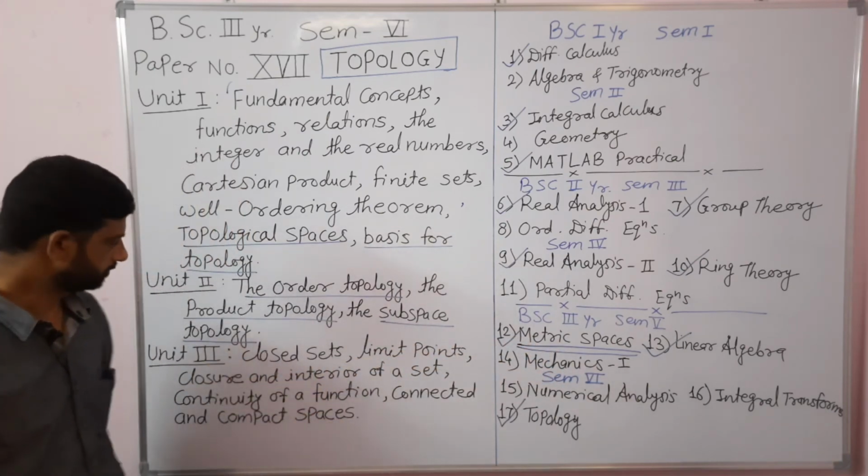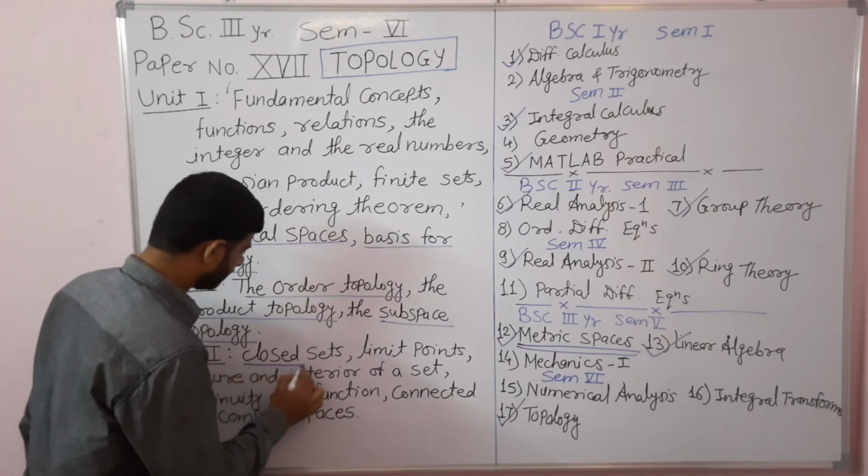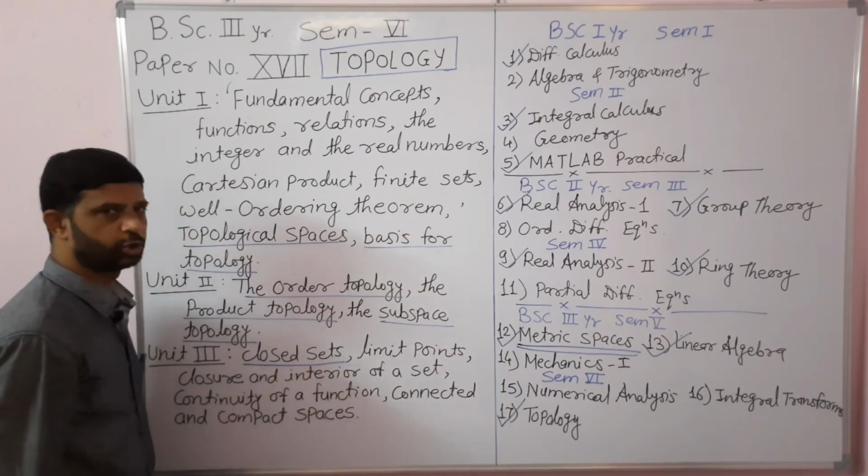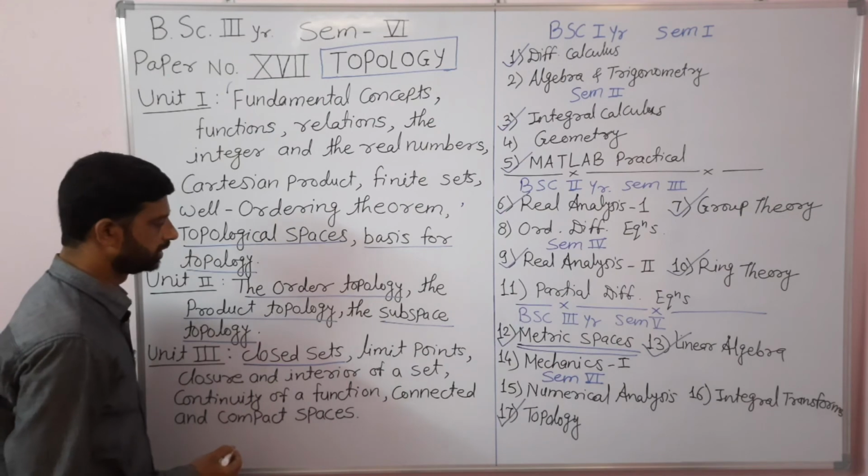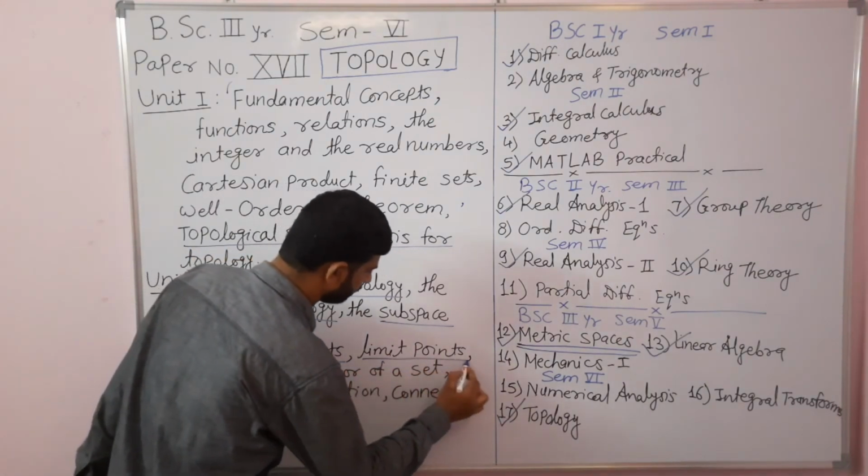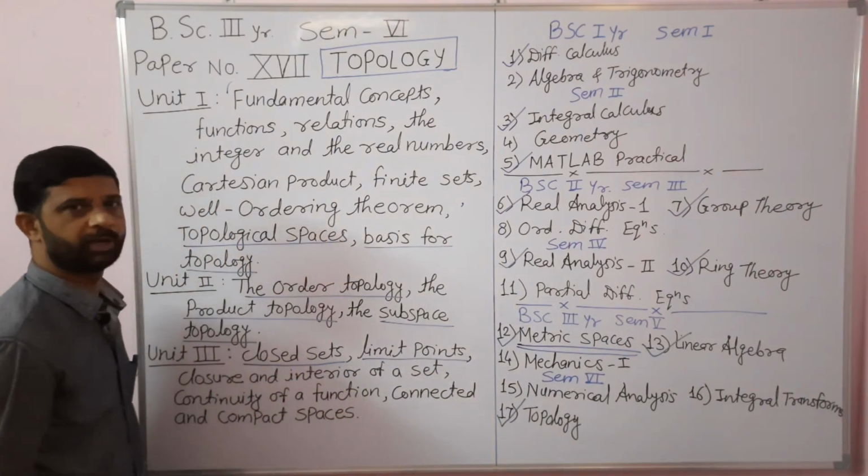All those concepts already studied in metric spaces, now we are going to revisit and generalize them. First, the definition of a closed set: when is a set said to be closed? Then the definition of a limit point of a set, and properties of limit points.